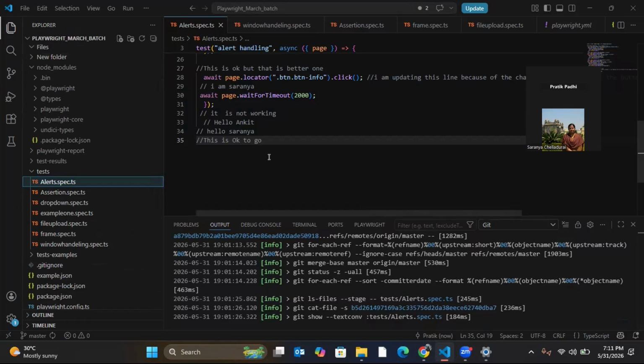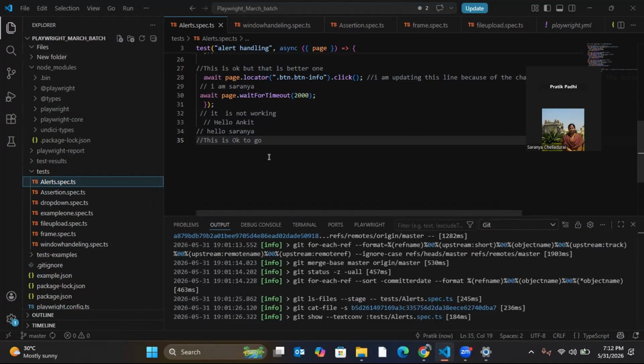Okay, so see, in real time, what happens? Why do we need to read data from external files? In real time, when I'm doing login, logout, username, password, all this I cannot hard code in the code. Why can't I hard code it? Let's say today XYZ login credentials are working, a certain set of username and password is working. Tomorrow it may not work, because it may get deleted from the system.